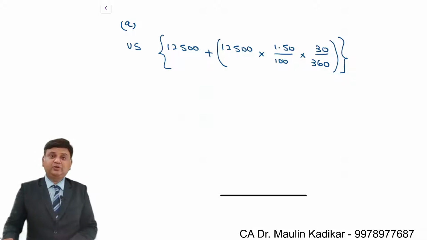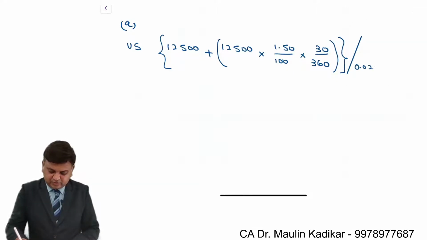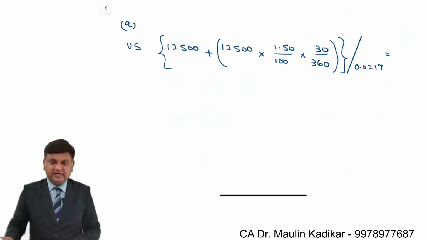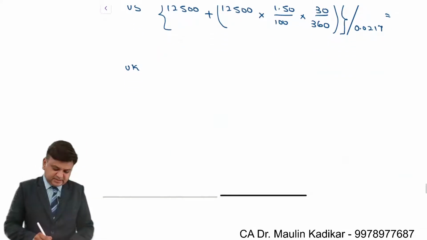However, we have to compute the net balance in rupee currency term. So using 30 days forward exchange rate, this dollar will be converted into rupees. So divided by 0.0217 and you will get some amount in rupees term. United Kingdom, in that again 6,000 pound that you have, you invest it over there.